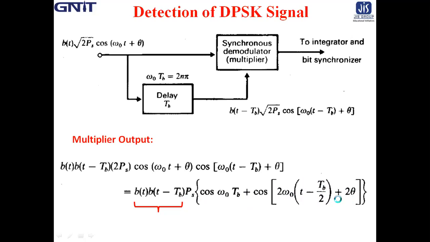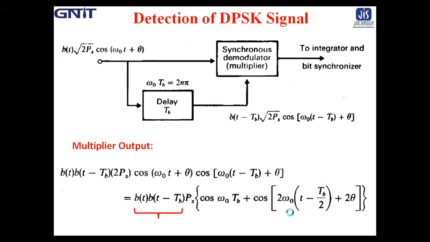Now the output of the integrator suppresses the double frequency term, this 2 theta term or 2 omega_0 term. The second term is suppressed by the integrator circuit.